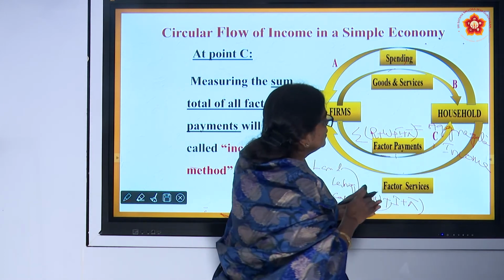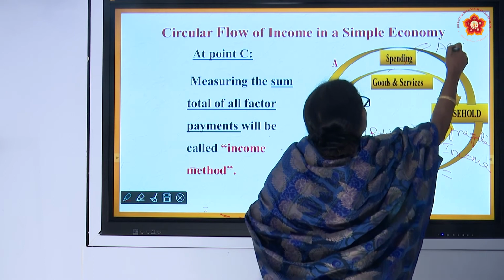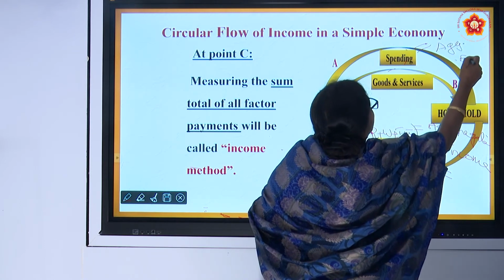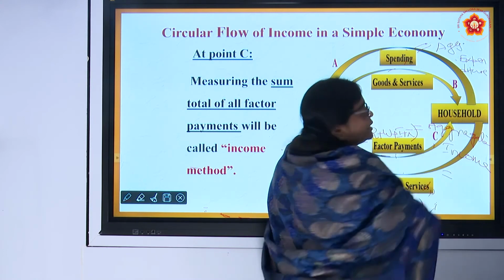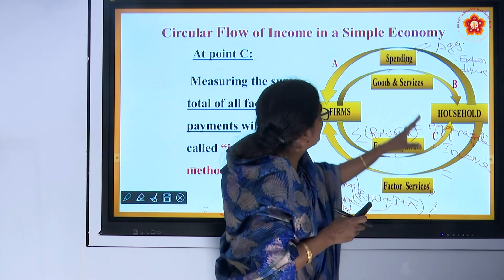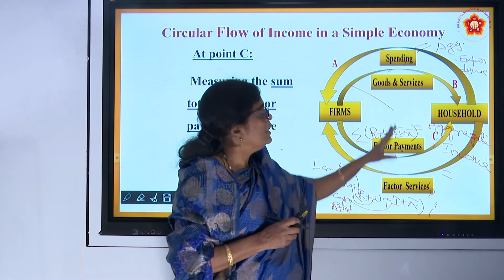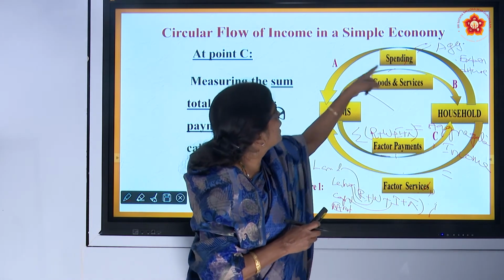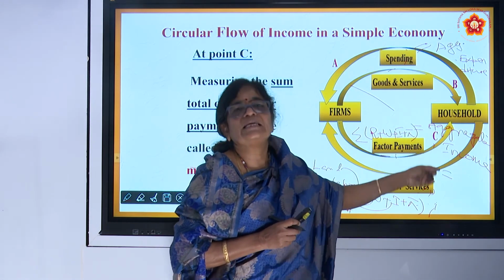Therefore, aggregate income is equal to aggregate expenditure. Therefore, A and C are equal. You understood now? I hope you understood. A is aggregate expenditure, C is aggregate income. Therefore, A and C are equal.